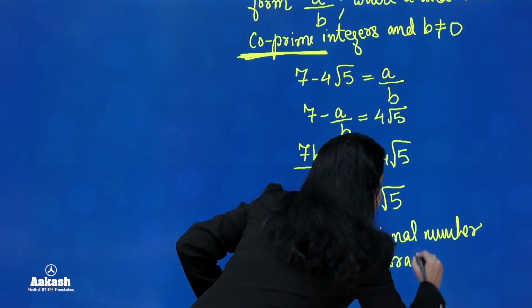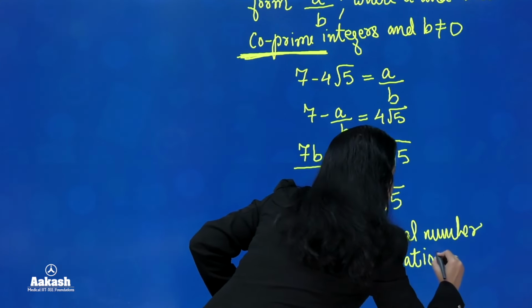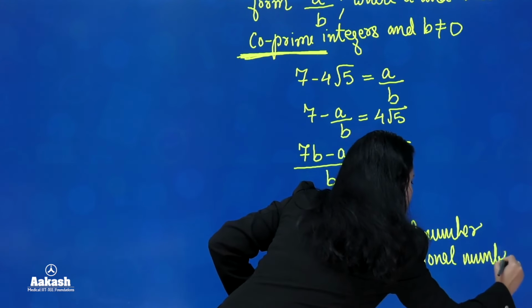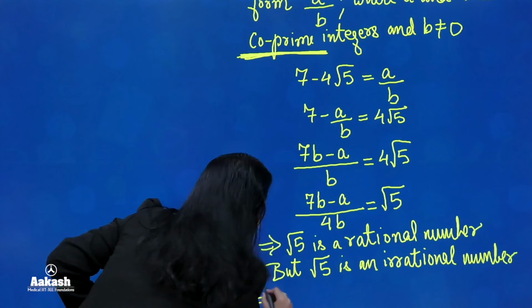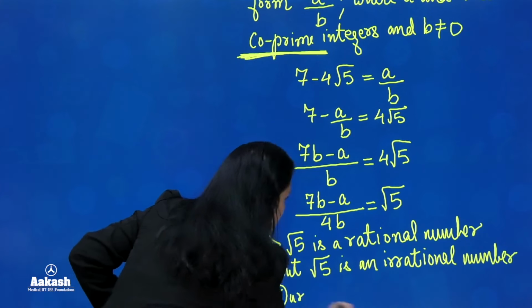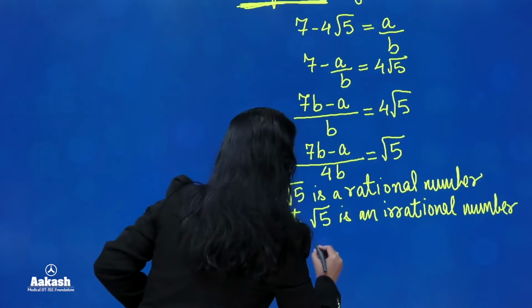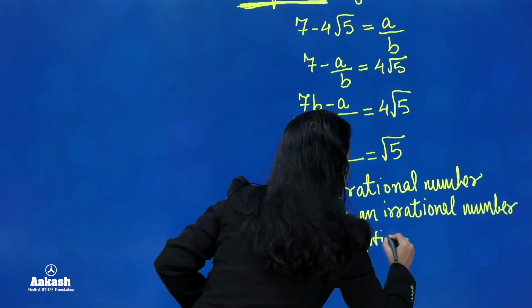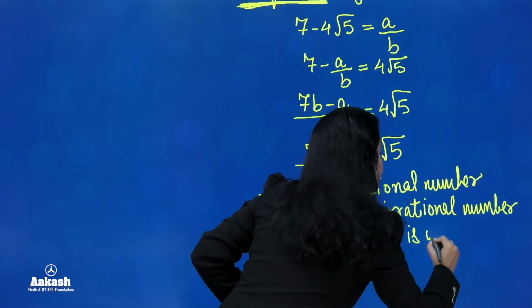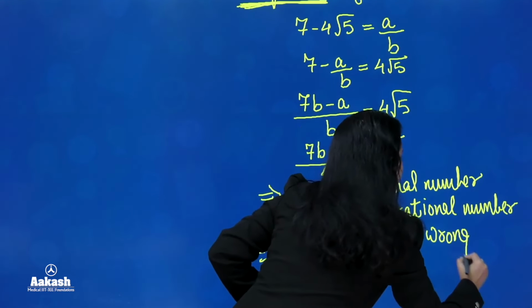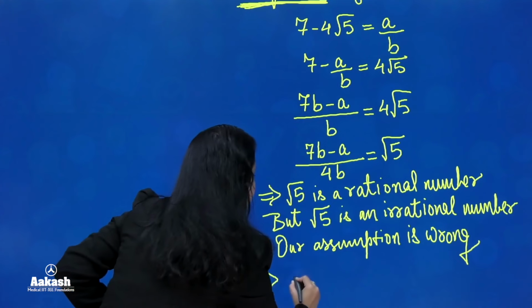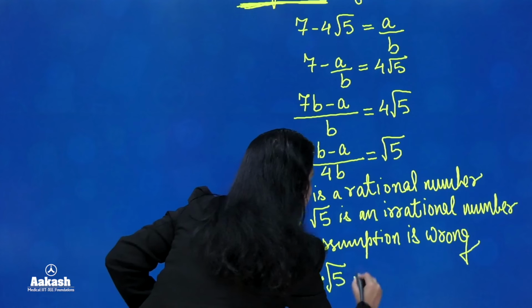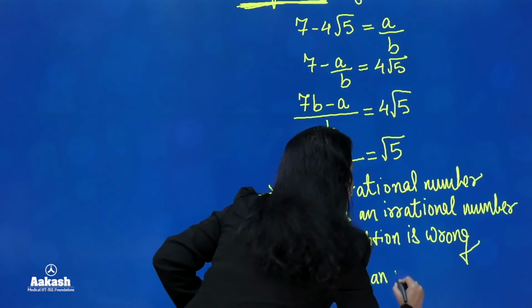And that tells us that our assumption is wrong. And hence we can say that 7 minus 4 root 5 is an irrational number.